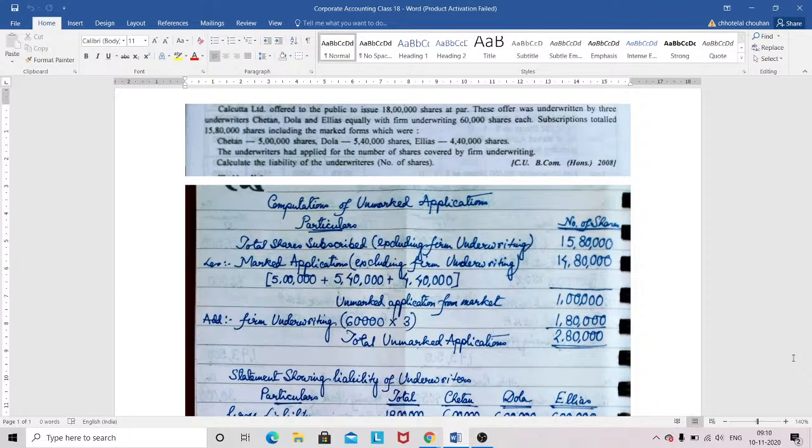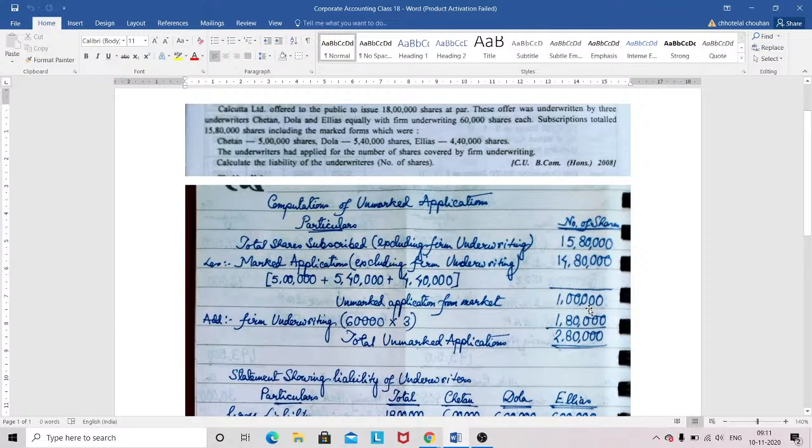what I have told you is that you need to calculate the unmarked application first. Okay, so let's calculate the unmarked application. They have first mentioned total shares subscribed excluding firm underwriting. Okay, so total subscription received excluding firm underwriting is 15,80,000, and the marked applications were excluding firm underwriting. Except for firm underwriting, it is given as 5 lakh, 5,40,000 and 4,40,000. So 5 lakh plus 5,40,000 plus 4,40,000, so it came as the marked application from the market.